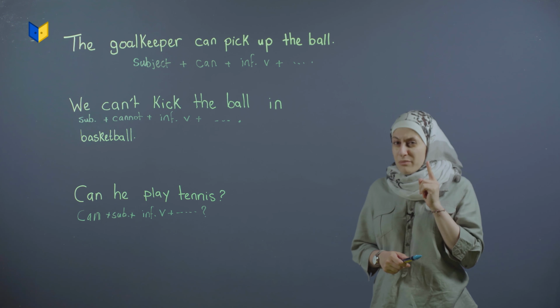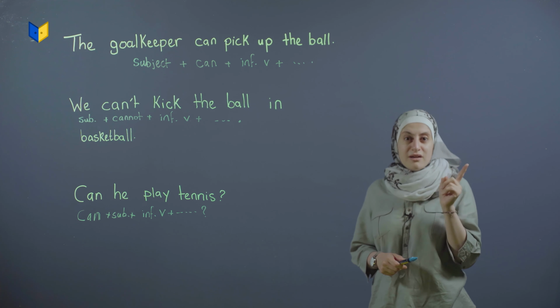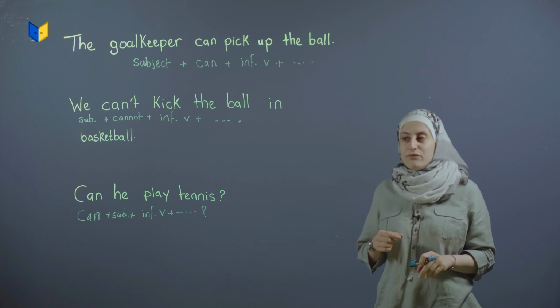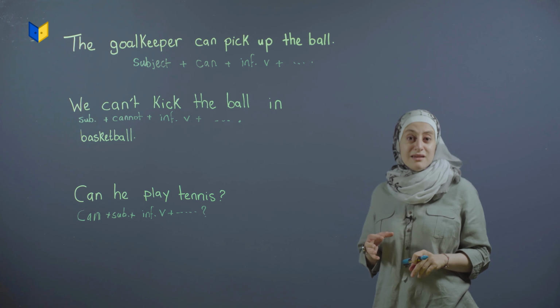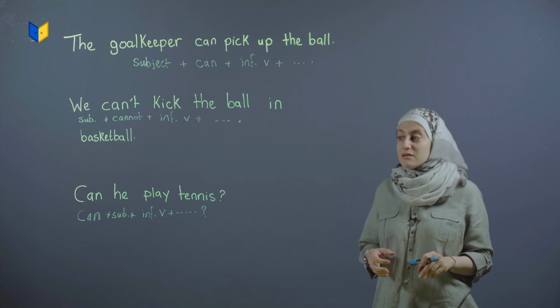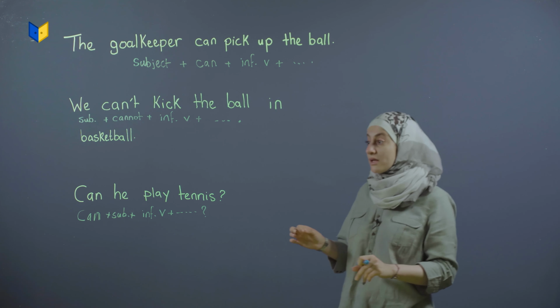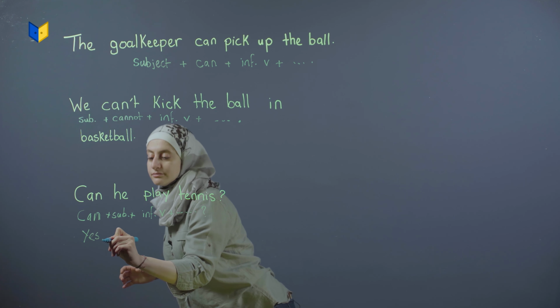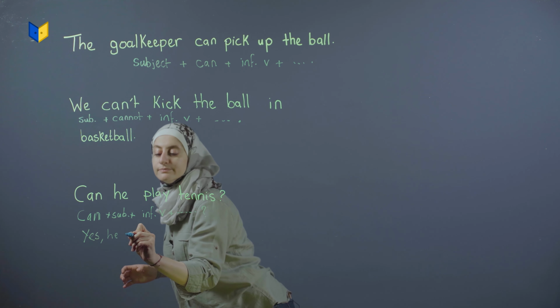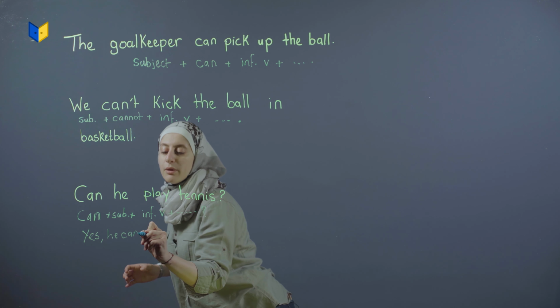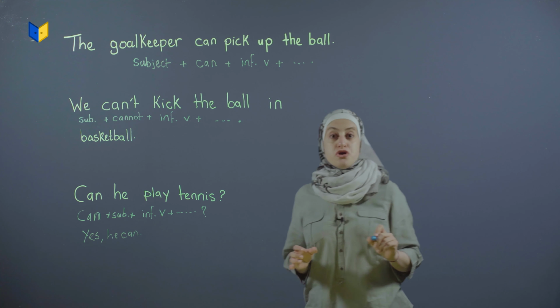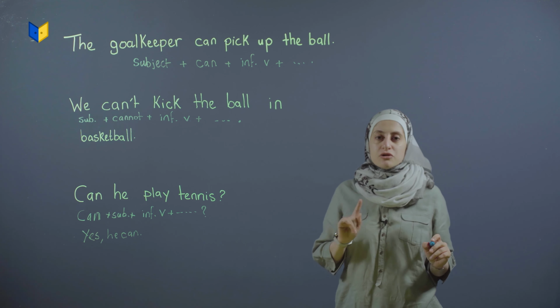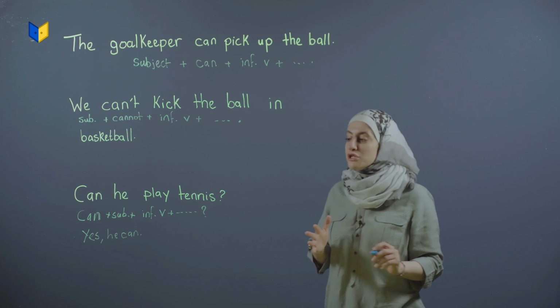Now, do you remember when we talked about the question? Oh, I need to answer it. What if we want to say that he can play tennis? How do I write it? I'm going to write yes, he can, and then put a full stop. Or no, he can't. Contraction اختصار can't.